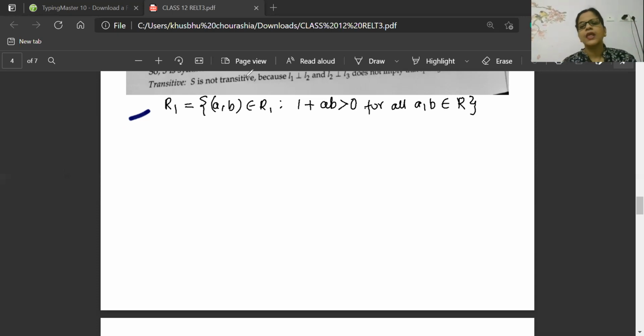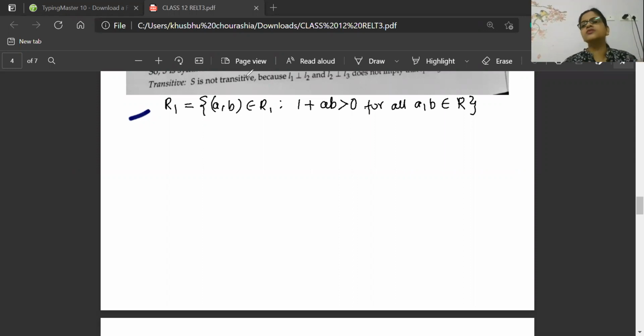Understood the relation? Now they are telling that it is reflexive, it is symmetric, but it cannot be transitive. Now can anybody tell me why it will not be transitive? Think about it and tell why it cannot be transitive. What is the reason behind it not being transitive? Okay, Harish, Tamilarshan, anyone tell about it? Why will it not be transitive, beta? Very simple thing is there. Reflexive, it will be there.